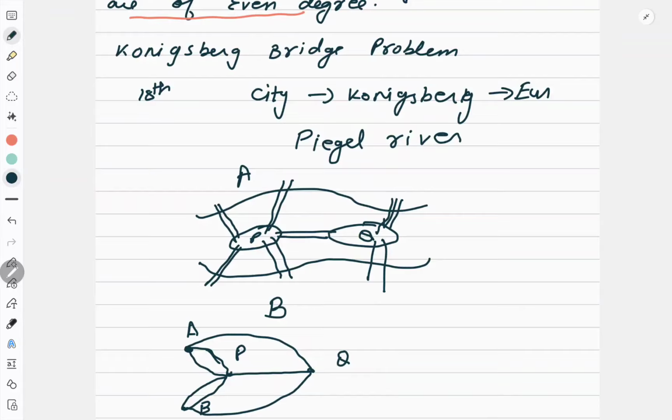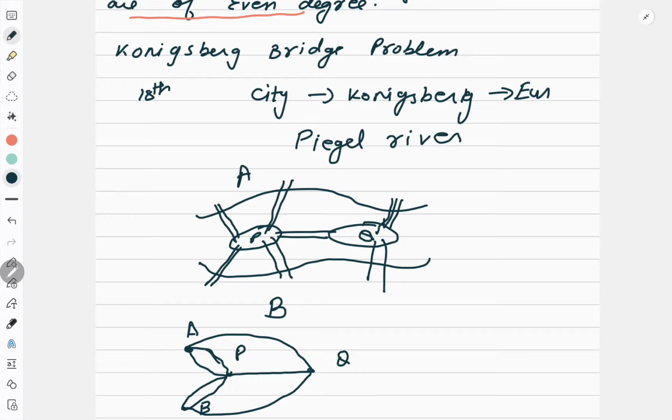Now can you find out a Euler circuit here? Because if there is a Euler circuit, it will become Euler graph and problem will be solved. So many people tried to solve it and they concluded, no, I cannot find out the Euler circuit. And so this problem has no solution.